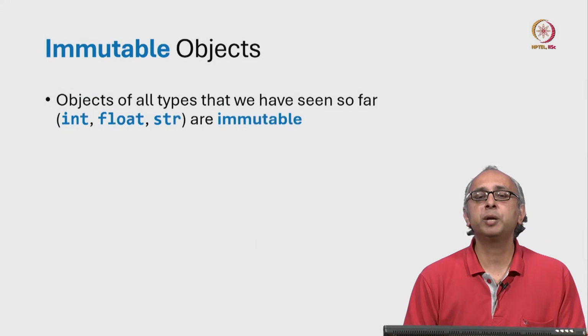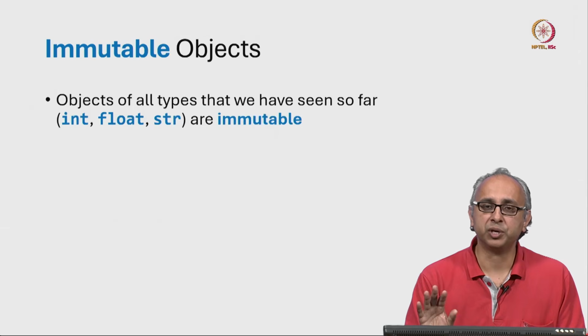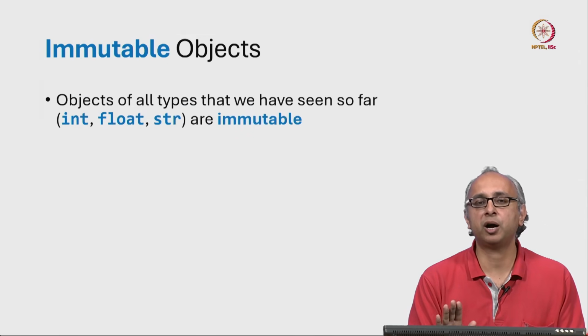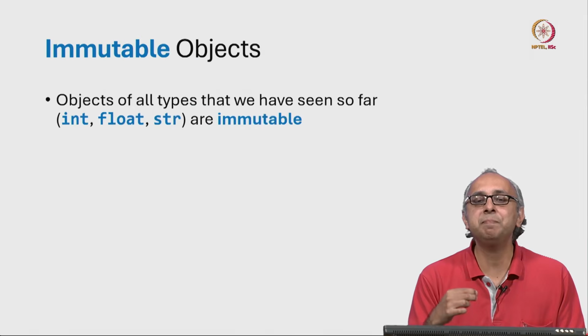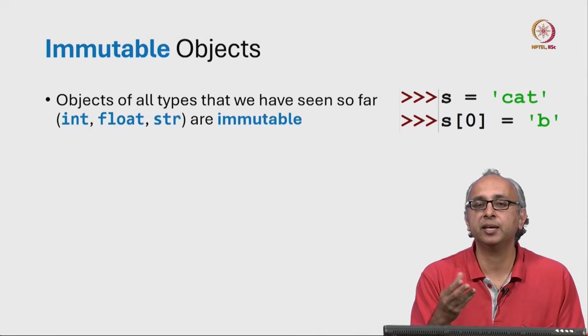There's one more quick point I want to tell you about strings. All the objects, including strings, integers, and floats that we have seen so far are what we call immutable, which means you cannot modify their value.